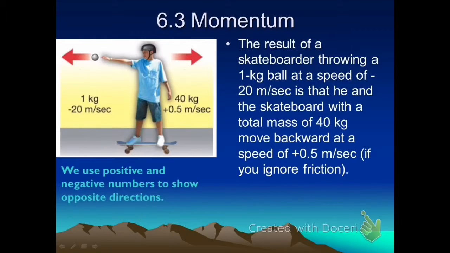So for example, a skateboarder that is 40 kilograms throws a 1 kilogram ball to the left at 20 meters per second. 1 kilogram, 20 meters per second, so the momentum is negative 20. That means that the momentum of the skateboarder in the opposite direction is going to be positive 20. And that will mean that the 40 kilogram skateboarder must move at positive 0.5 meters per second. So you can see, A, we need to ignore friction, and B, that the more massive object is not going to be affected nearly as much.